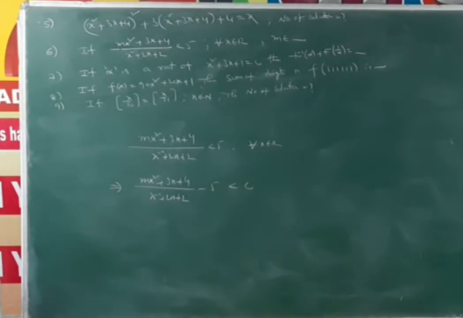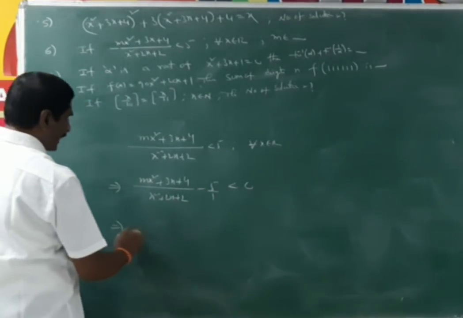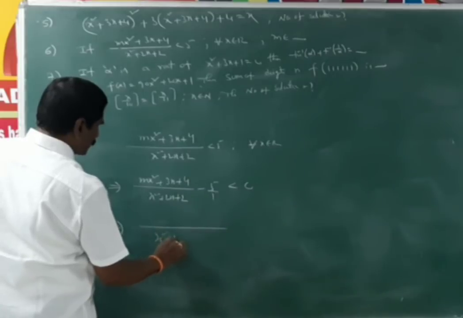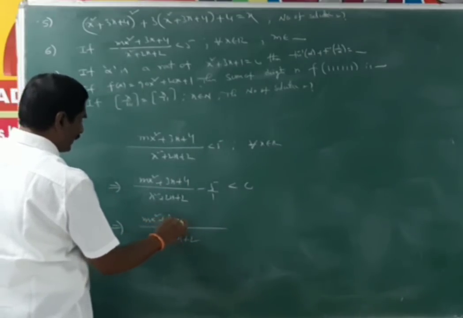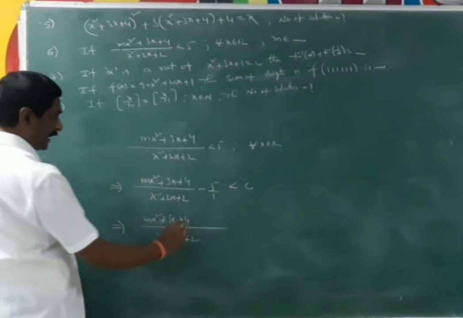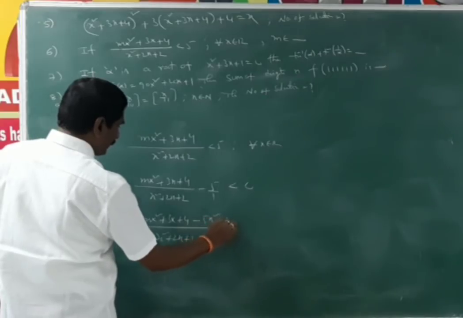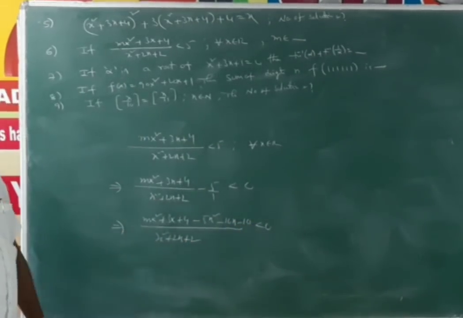Okay. Here the LCM is x² + 2x + 2. Here mx² + 3x + 4 − 5(x² + 2x + 2), that means −5x² − 10x − 10.